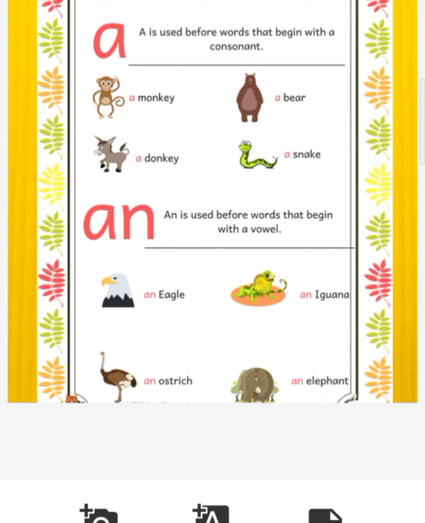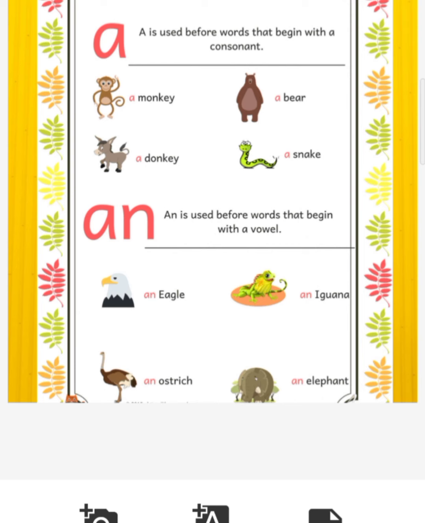Now let's see article an. It's very very simple, as there are only 5 vowel sounds: A, E, I, O, U. You have to concentrate on the sounds and not the letter. E, eagle, an eagle. Now here we cannot use the article a eagle, no. We have to use an eagle, which means one. A also means one, an also means one, and indefinite, of course.